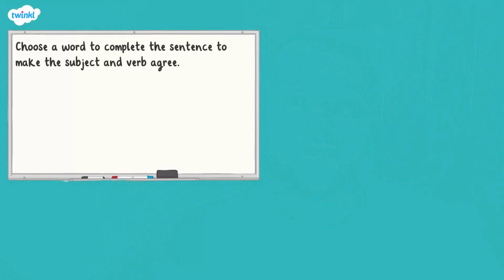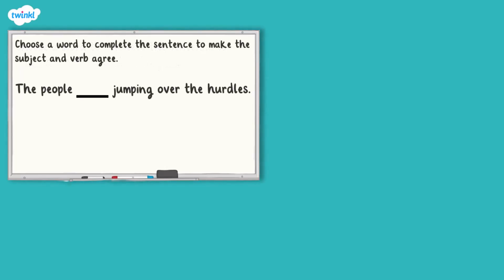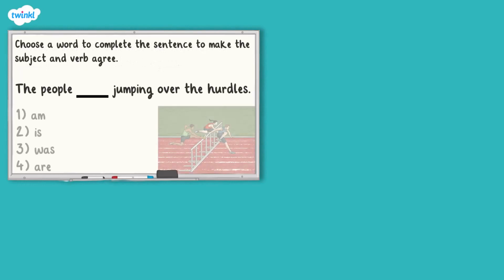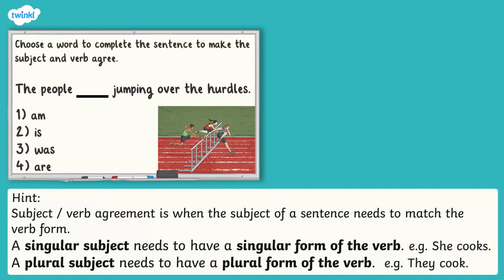Now, let's have a look at the first question. Choose a word to complete the sentence to make the subject and verb agree. The people jumping over the hurdles. Is it am, is, was, or are? If it helps, read the sentence with the different options aloud and see which verb form doesn't sound quite right.